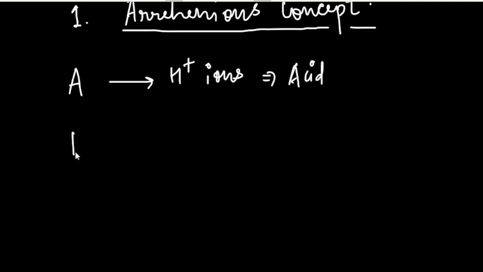And if a chemical substance B on dissolution in water gives hydroxide ions, then it is a base. This is a very primitive and simple concept. In the later part of the video, we are going to discuss a much higher level of acidity and basicity, so please watch the video till the end.